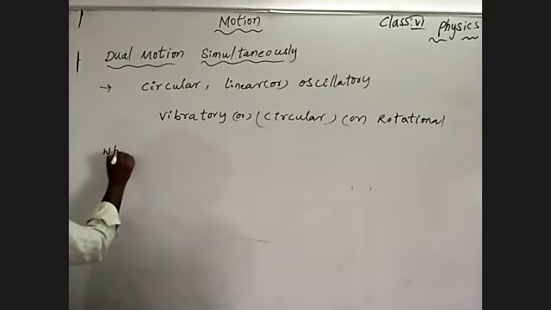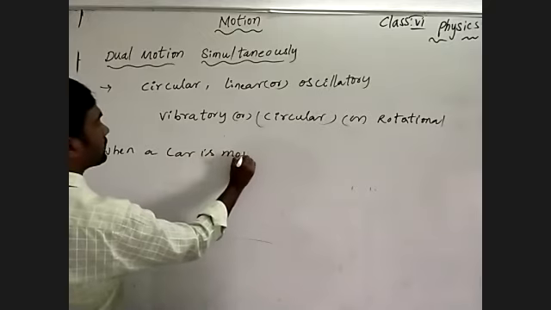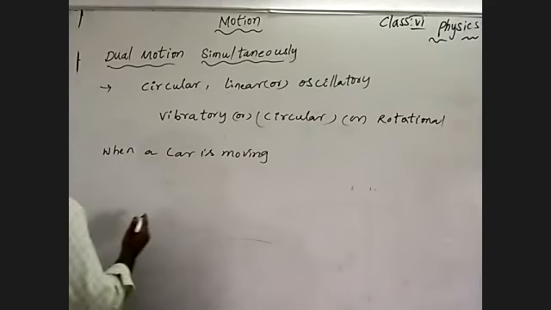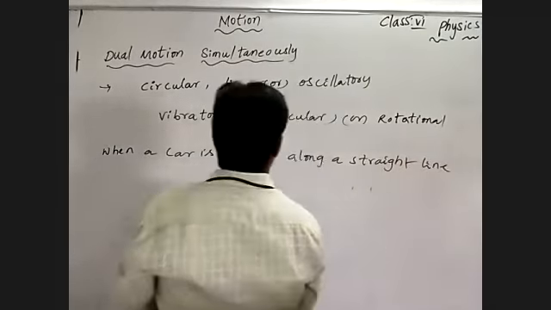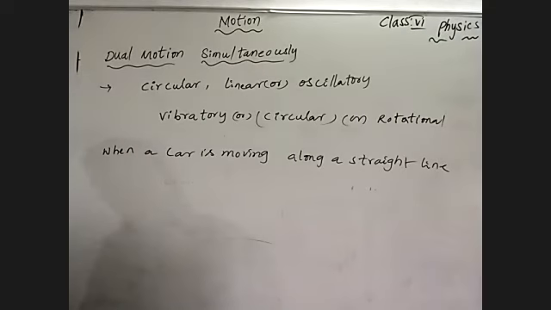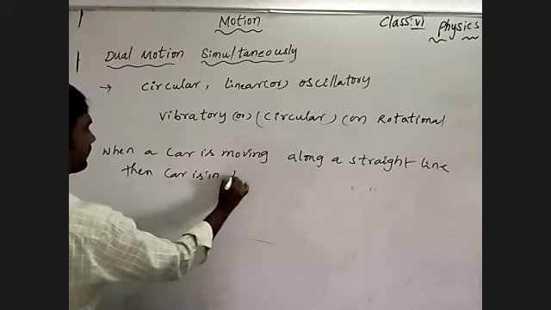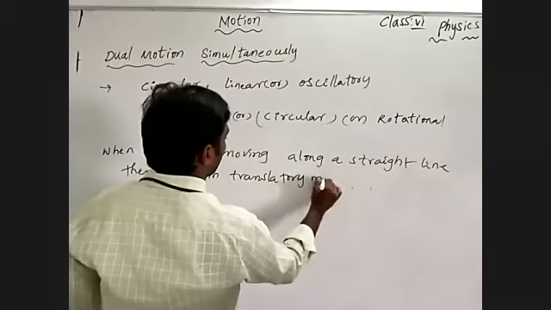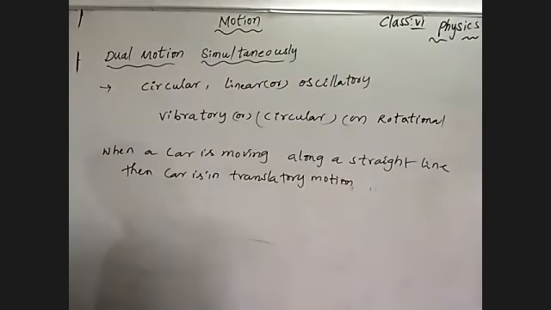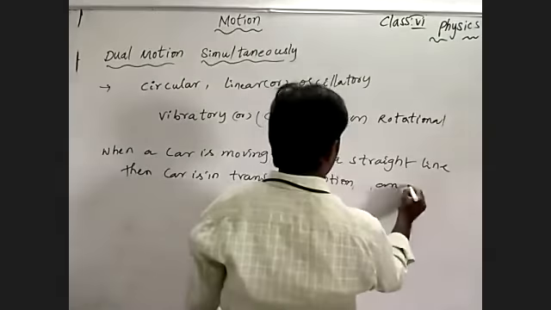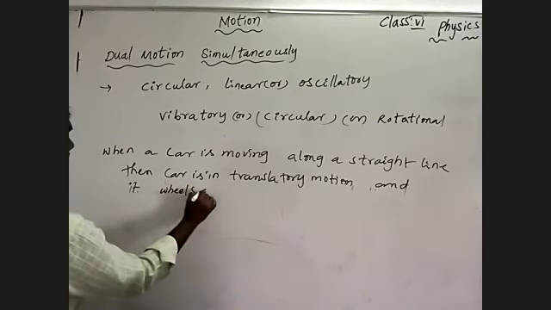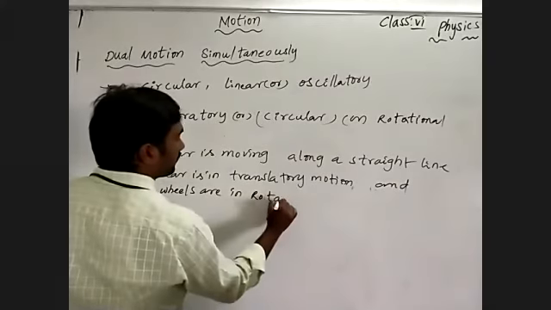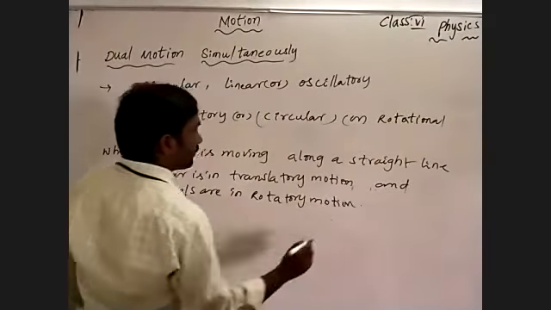When a car is moving along a straight line, the car is in translatory motion, and its wheels are in rotatory motion. See what I'm saying to you?